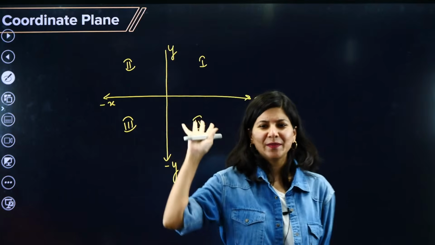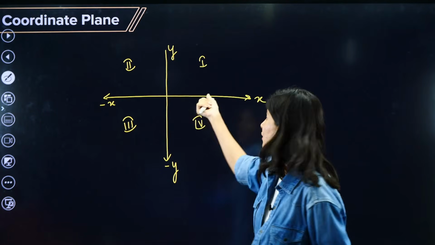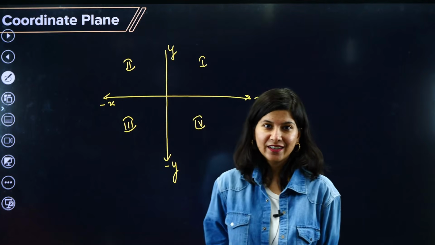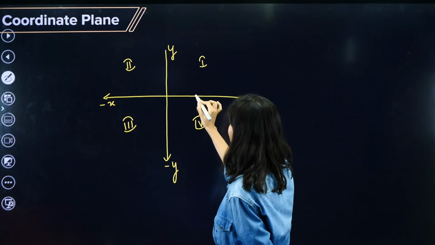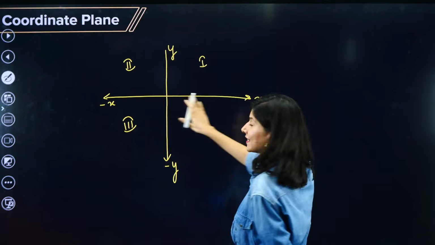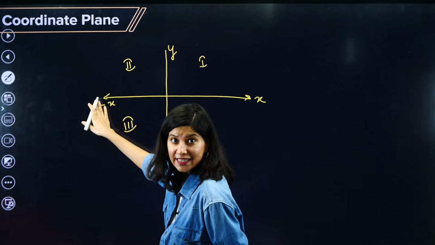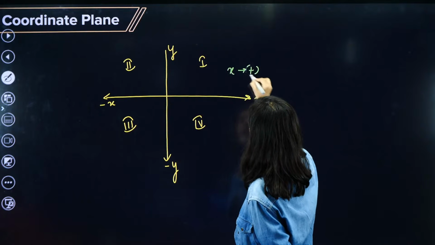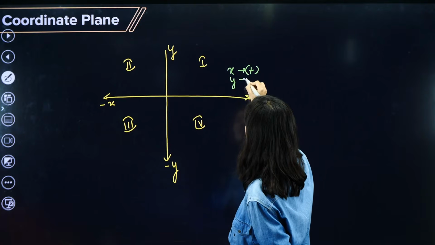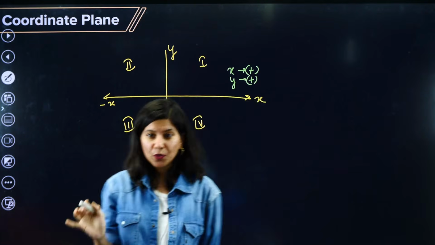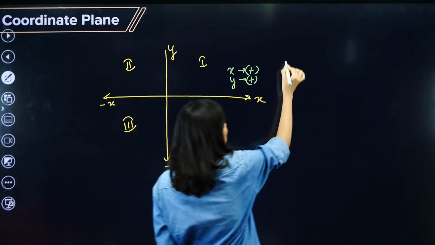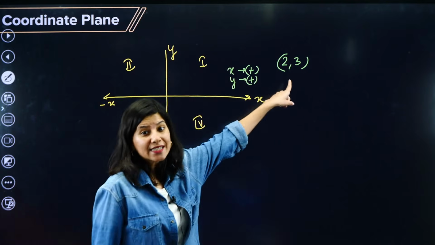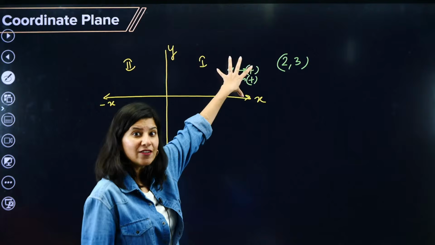First quadrant, you are going to tell me. In the first quadrant, are x and y both positive or negative? The right hand side of x is positive x, left hand side is negative x. So in the first quadrant x is always positive, and y is again positive. So both are positive. If I say 2, 3 is a point, you will directly tell me that it will lie in the first quadrant.